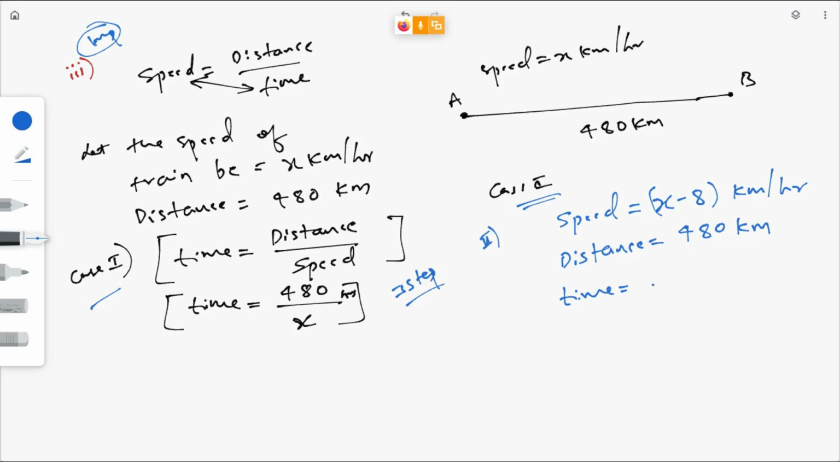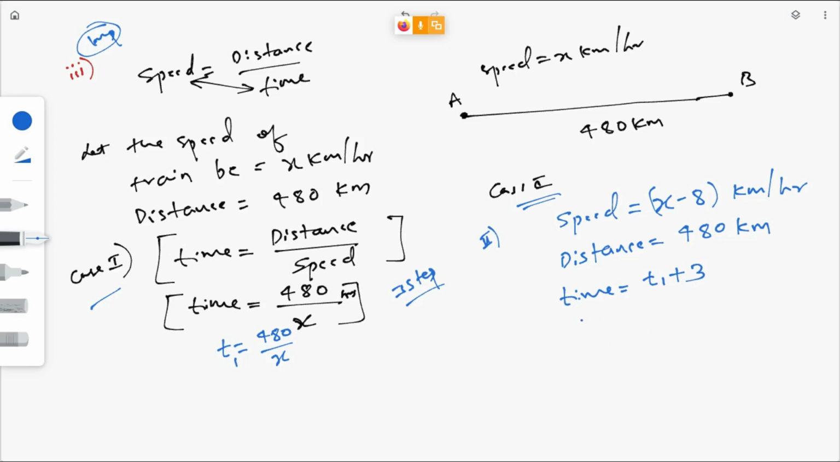So here, in this case, the time taken is t1 plus 3. Let me take t1 as the time taken in the first case. In the second case, it is t1 plus 3, because of direct and inverse proportion. Speed and time are inversely proportional. If the speed increases, time decreases. If the speed decreases, the time will increase. So here the time will be t1 plus 3.